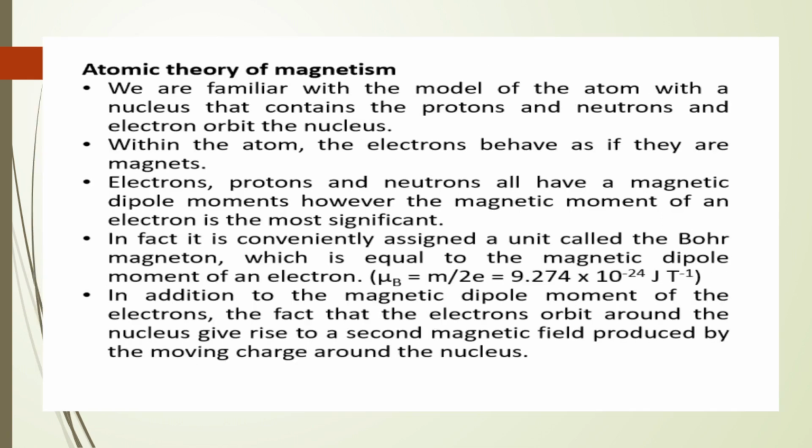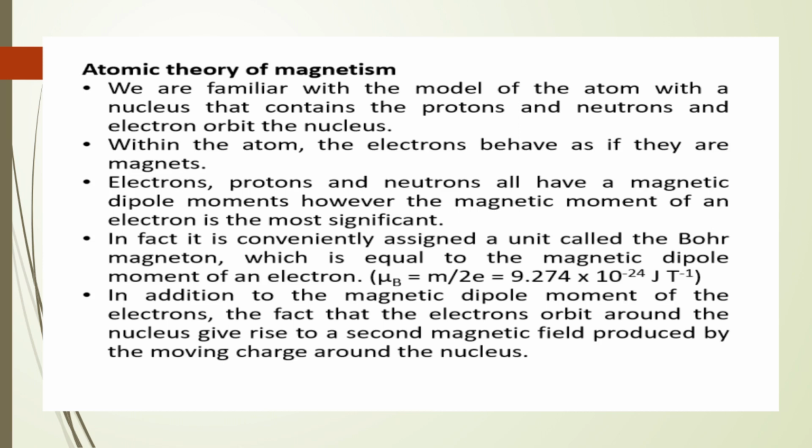Now we will discuss the atomic theory of magnetism. We are familiar with the model of the atom with a nucleus that contains the protons and neutrons, and electrons that orbit the nucleus. Within the atom, the electrons behave as if they are magnets. Electrons, protons, and neutrons all have a magnetic dipole moment. However, the magnetic moment of an electron is the most significant.